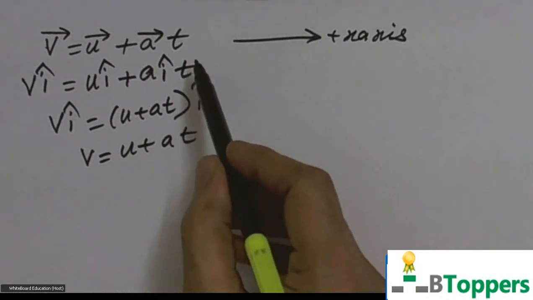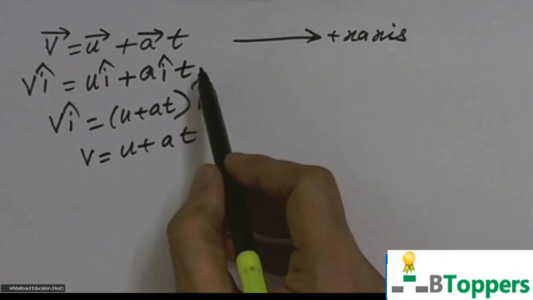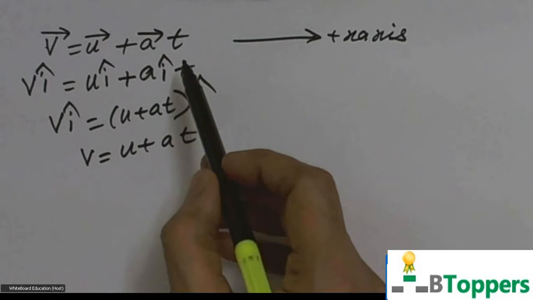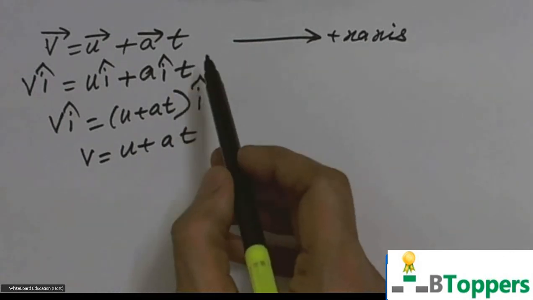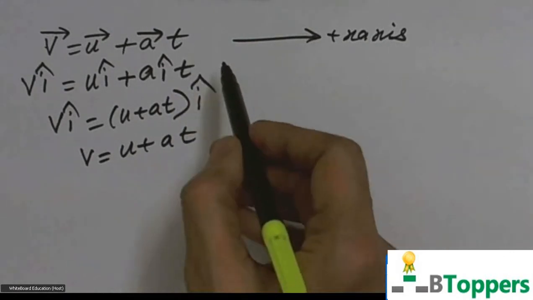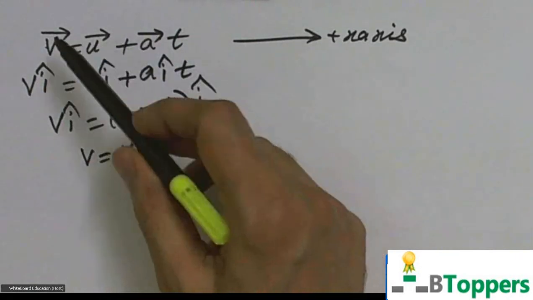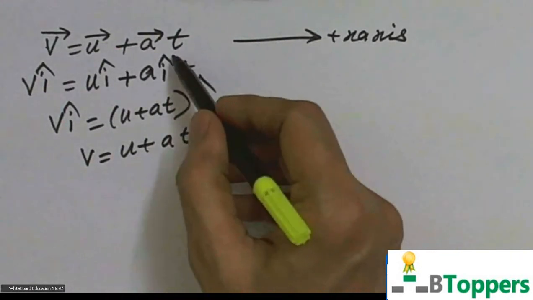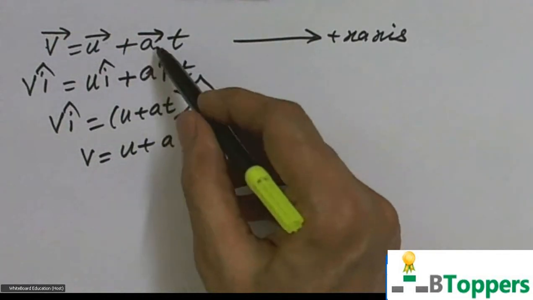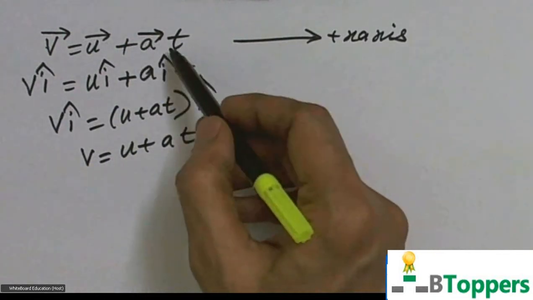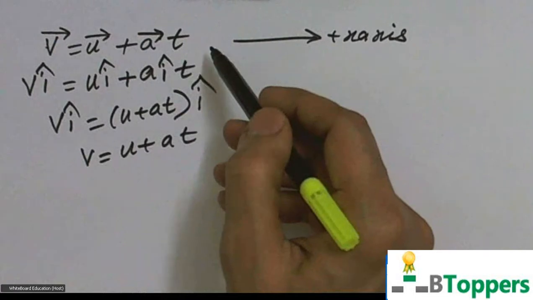That means for problems in one-dimensional motion with uniform acceleration, it's not compulsory to follow this bar notation. Of course, there is nothing wrong even if you follow the vector notation for one-dimensional motion problems.